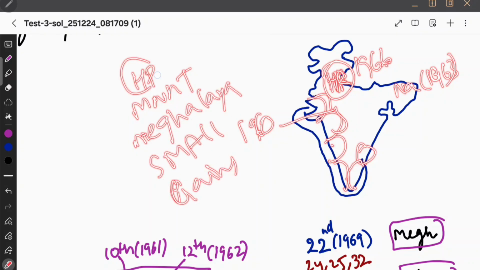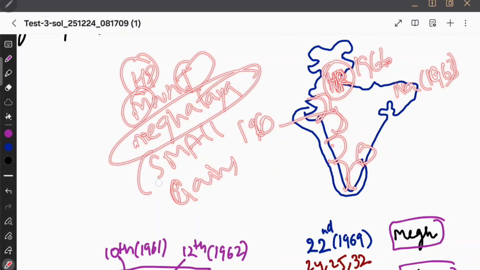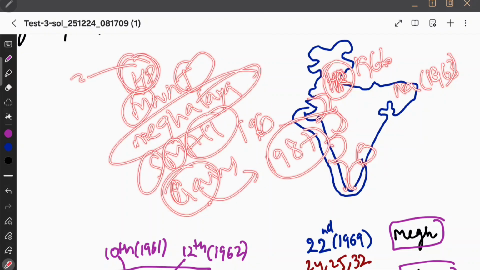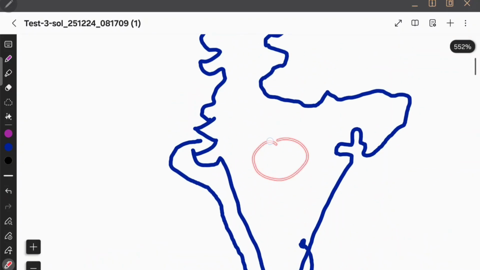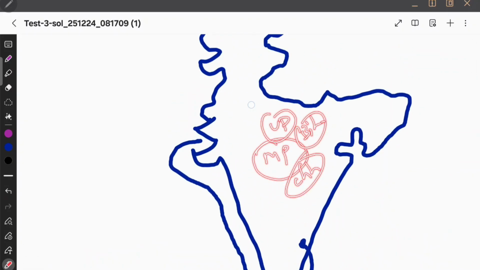Himachal Pradesh, Manipur, Tripura, Meghalaya, Sikkim, Mizoram, Arunachal, Goa. Goa, the story ended with 1987. Himachal Pradesh became a state in which year? 1971. And after Goa became a state in 1987, the story did not just end here. There are some states, Madhya Pradesh, Uttar Pradesh, and Bihar. For example, Chhattisgarh formed out of Madhya Pradesh, Uttarakhand formed from Uttar Pradesh, and Jharkhand formed from Bihar.